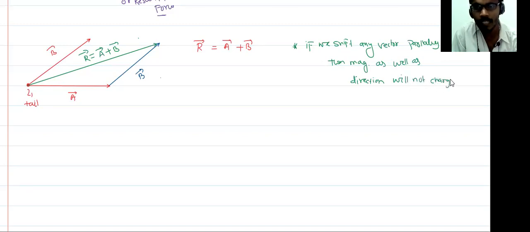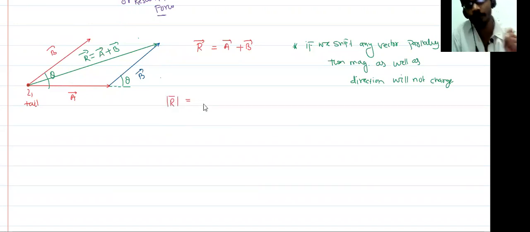Means if I shift the vector B, that does not change because I'm shifting parallelly. So if I say the angle between these two vectors is theta, then here also the angle is theta. So what is the resultant? What is the magnitude of this resultant force? If I want to find the length of this vector, that is equal to